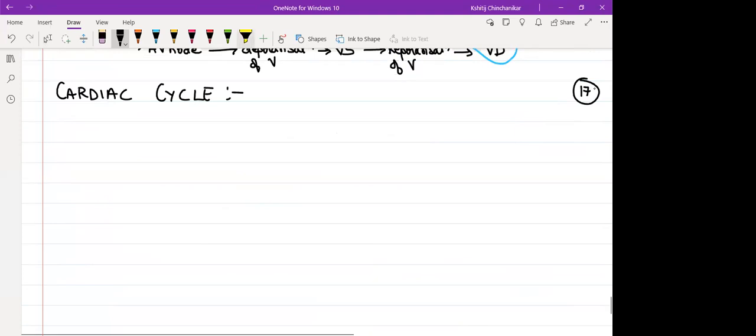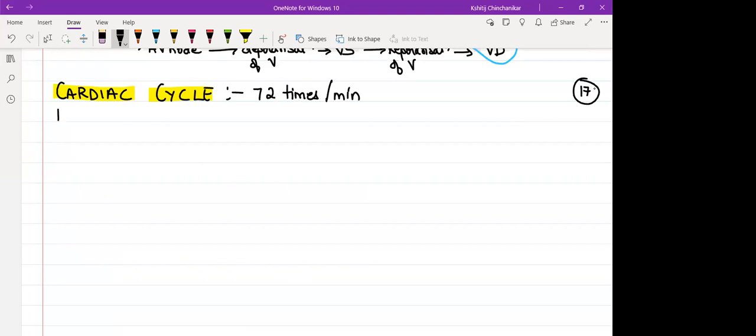Can anyone calculate the duration of a cardiac cycle? For how much time would every cardiac cycle be taking place? Yes, Sudarshana. How can you calculate? Very correct, Viroki. Because every minute it happens 72 times per minute.